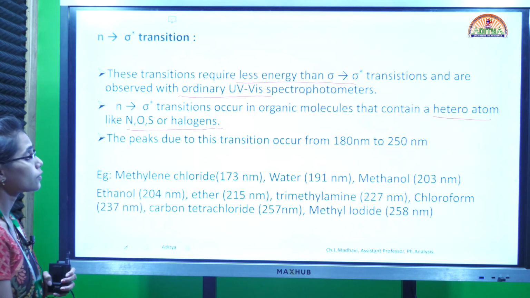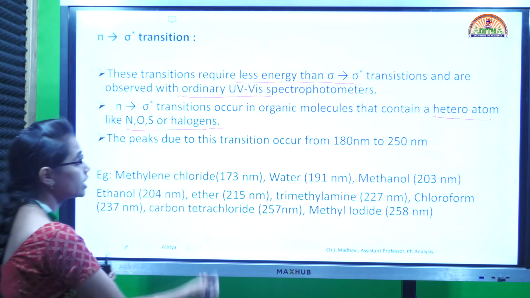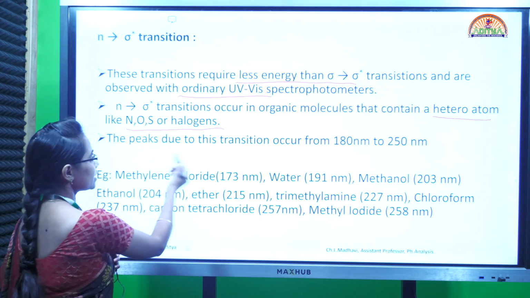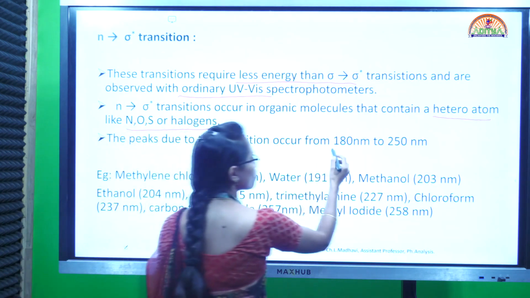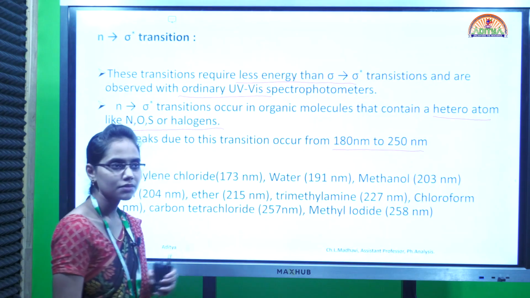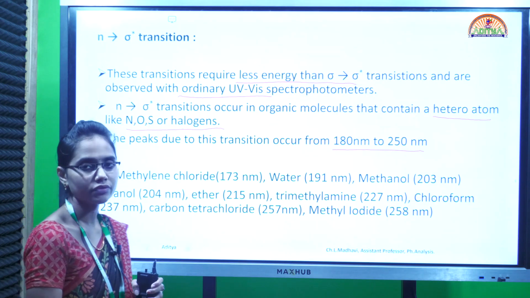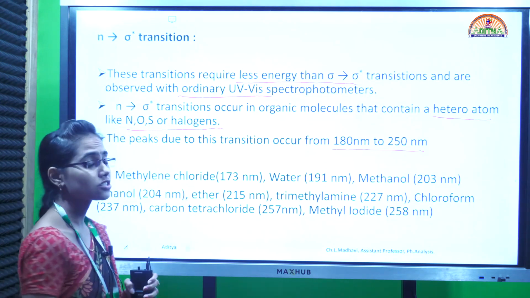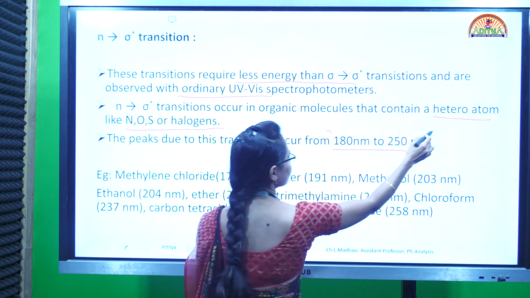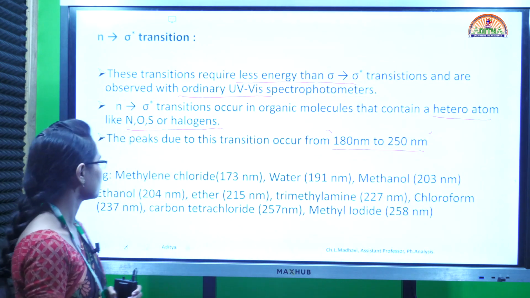So for these types of transitions to occur in a molecule, it should have heteroatoms or halogens. The peaks due to these transitions occur from 180 nanometers to 250 nanometers. Earlier, sigma to sigma star is below 200 nanometers, that is in the vacuum UV region. These n to sigma star transitions occur in a wavelength region of 180 to 250 nanometers.